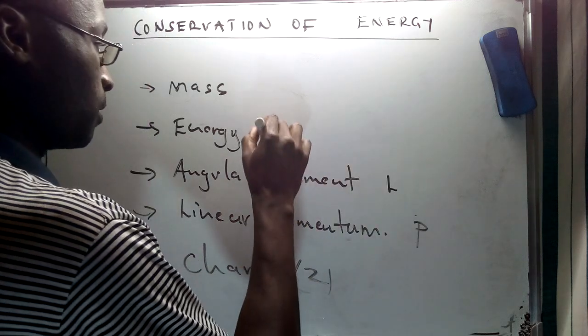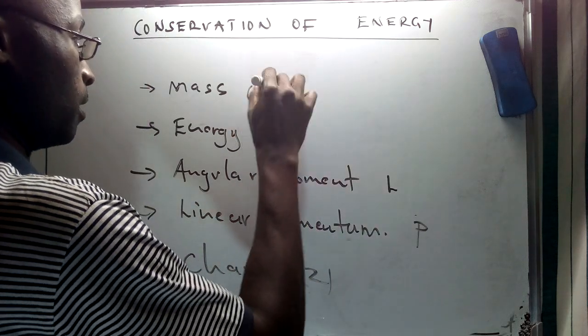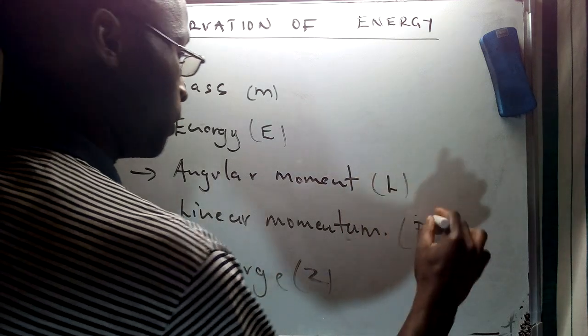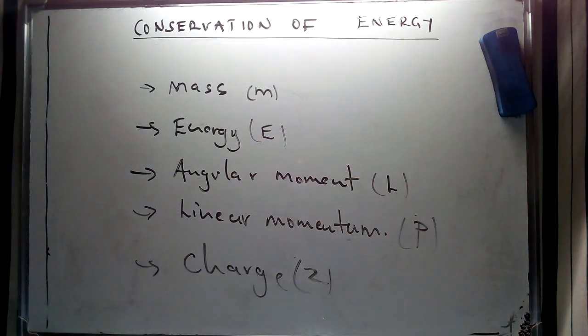And I'm just trying to give initials for this specific aspect of conservation laws, which we have mentioned in one way or another in various videos.